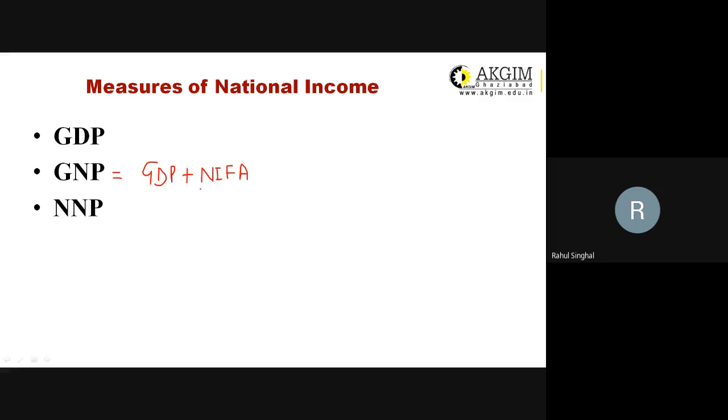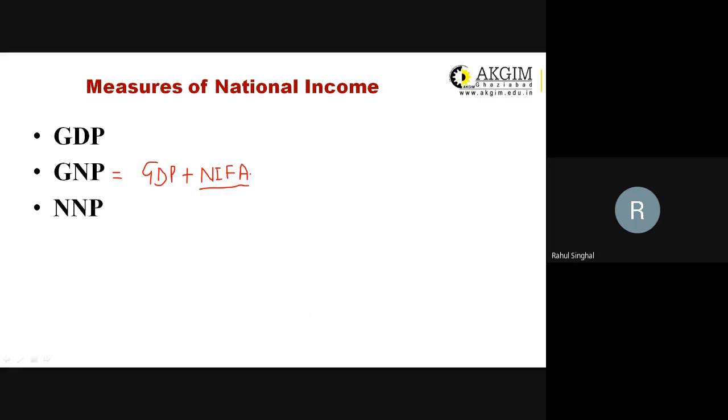Now, what is this net factor income from abroad? Net factor income from abroad is income earned by Indian nationals outside India minus income earned by foreign nationals in India.